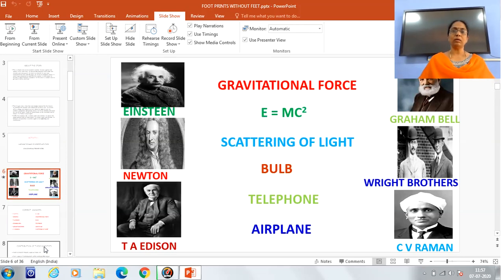Here we can see the scientists like Einstein, Newton, Thomas Alva Edison, Graham Bell, Wright brothers, Sir C.V. Raman. In the middle you can see their discoveries or inventions. First one, gravitational force. E is equal to mc square.